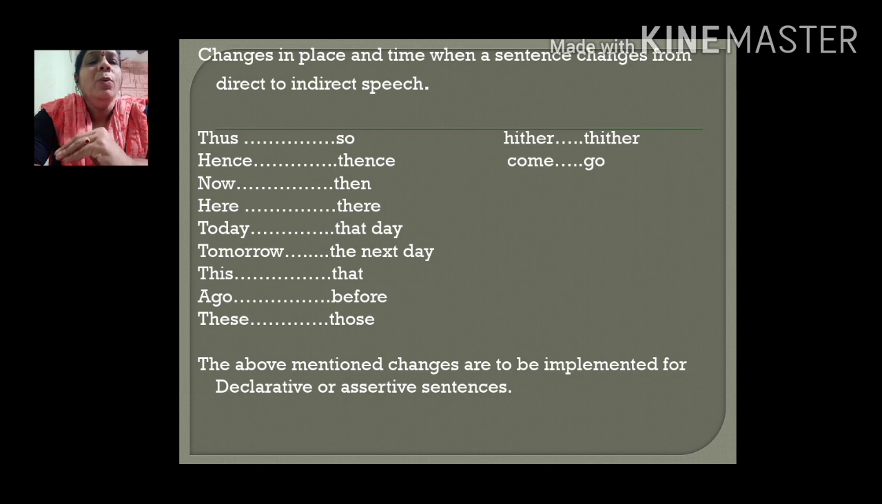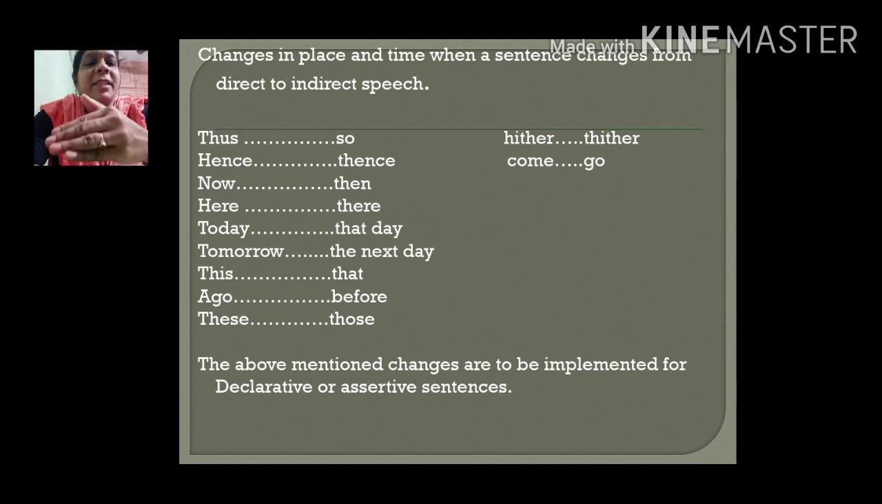So, now the above mentioned changes that we have learnt so far are to be implemented for declarative or assertive sentences. Declarative or assertive sentences means statements. When you give a statement, that is called a declarative sentence. So till now what we have discussed is about declarative sentences. We have seen that there is a change in the pronoun. We have seen that there is a usage of a relative pronoun or any conjunction, and there is a change in tenses.